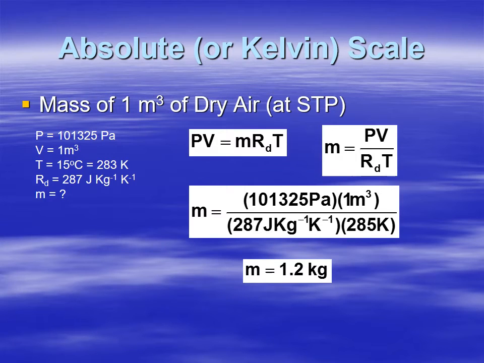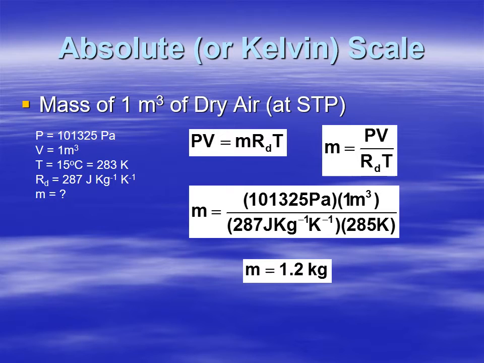So we can do that calculation for standard temperature and standard pressure. Standard temperature is 15 degrees Celsius, or that would be 288 degrees Kelvin. And then the pressure is 1013.25 millibars, which is 1013.25 pascals.